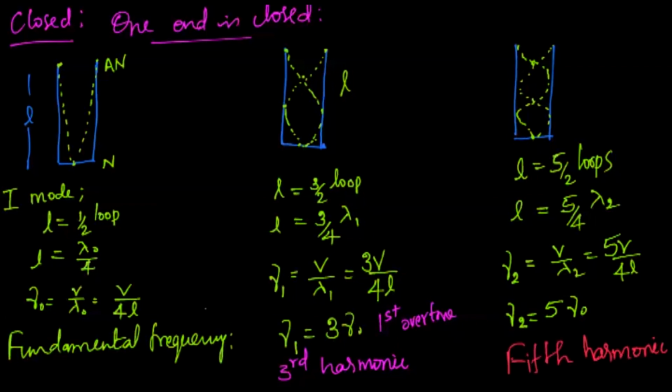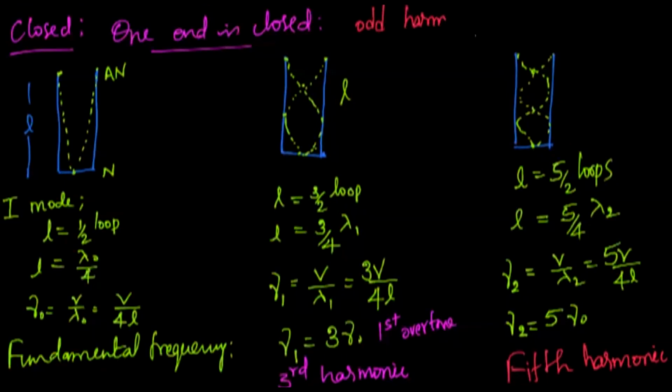Therefore, by observing these frequencies, what we can conclude is that only odd harmonics are present in a closed pipe. Practically, the wave exists slightly outside the column depending upon the radius of that pipe. So the nodes and antinodes will not form exactly at this open end, but slightly outside this.